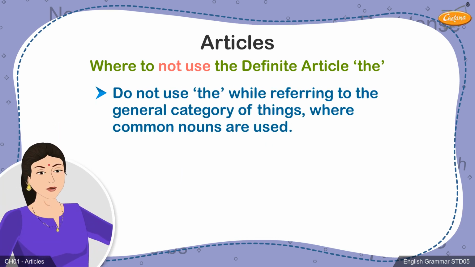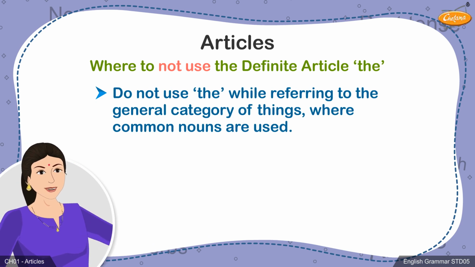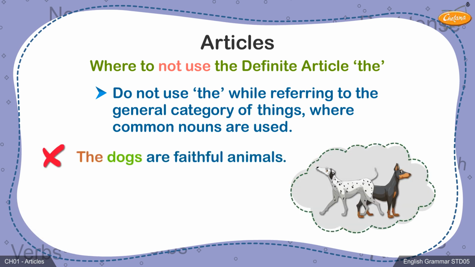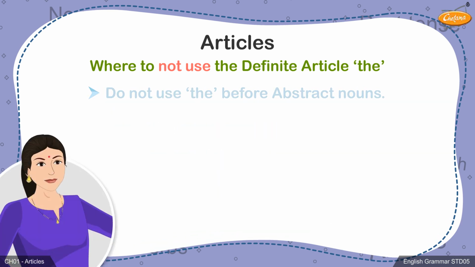Similarly, the article the should not be used while referring to the general category of things, where common nouns are used. For example, it is incorrect to say that "the dogs are faithful animals." Dogs is the common noun and we are referring to the entire category of dogs in general, and therefore we just say "dogs are faithful animals."